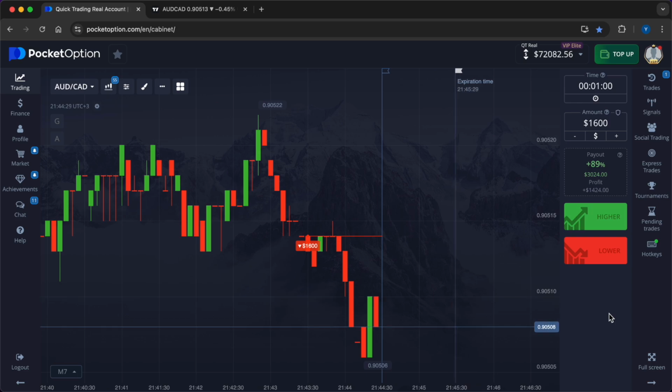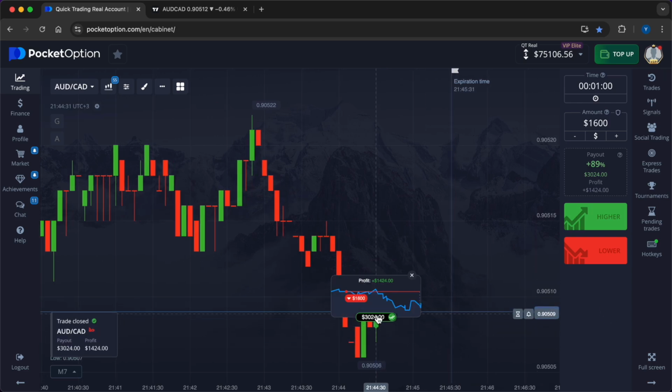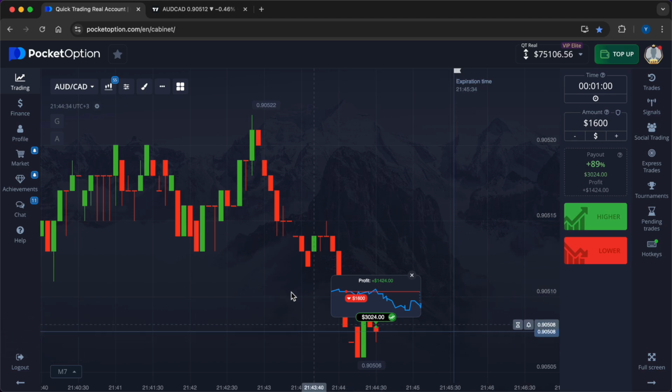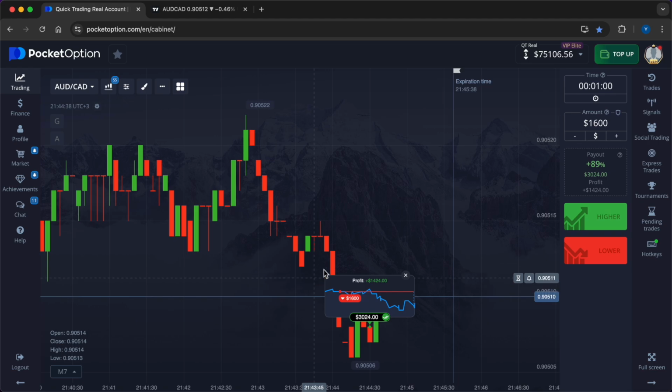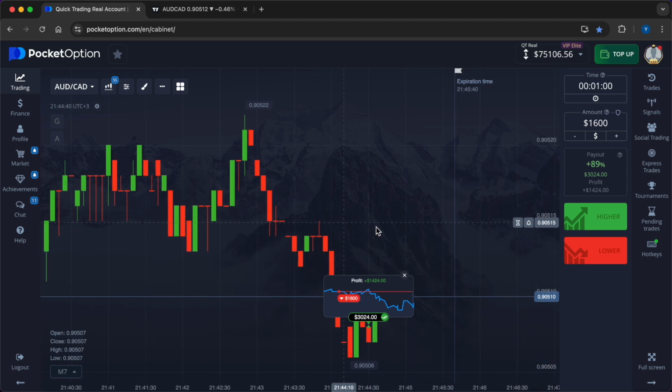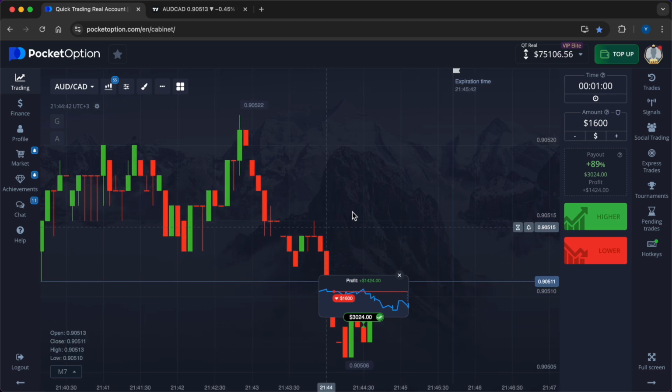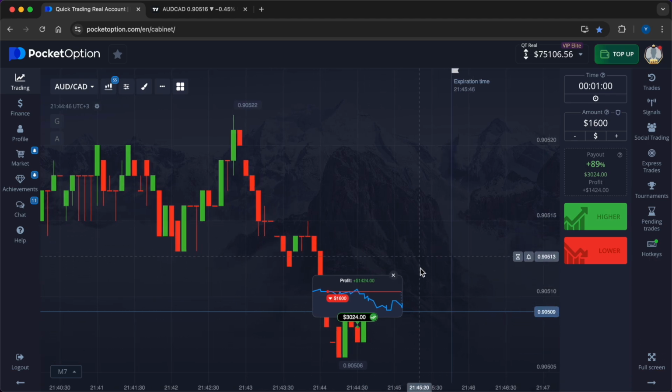And now we can summarize the results. I've made 3 consecutive accurate predictions. This trade closed in the plus column, $1,424. The total profit for this trading session amounted to $2,488.